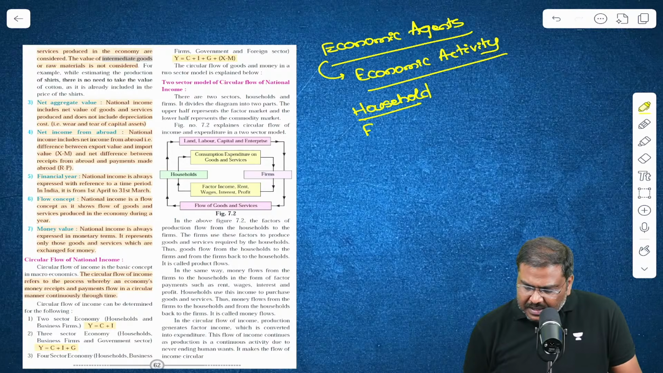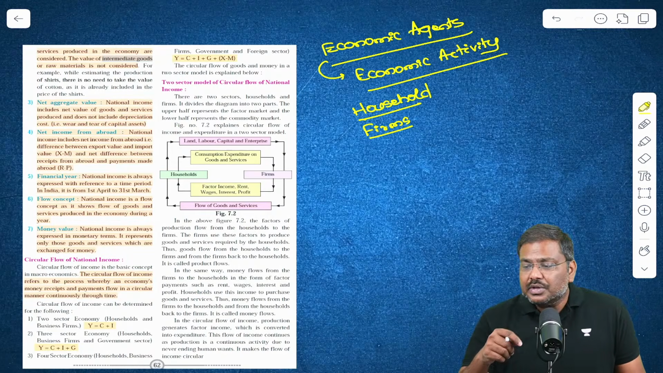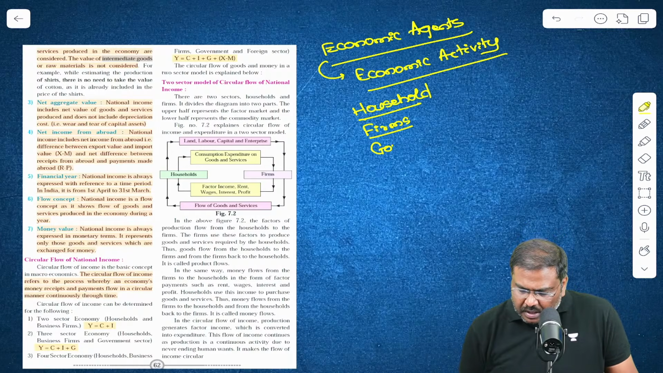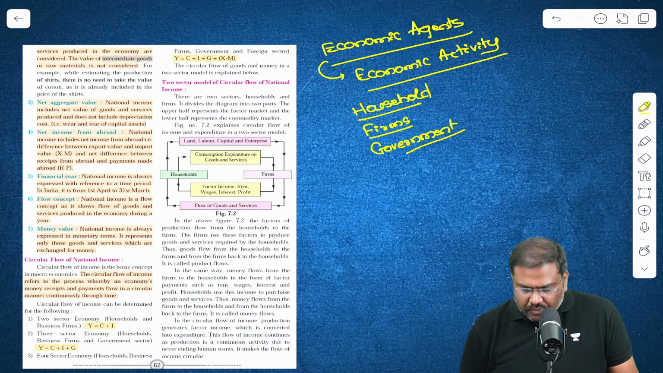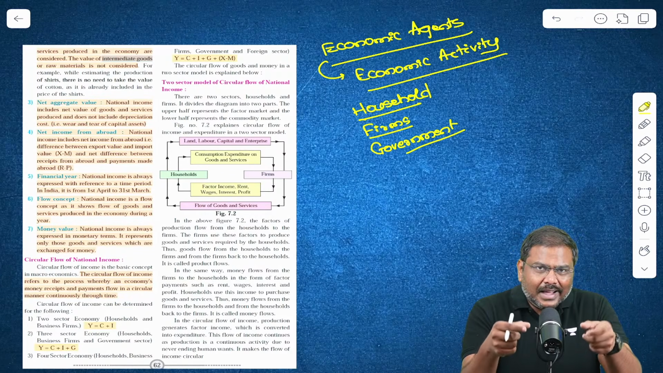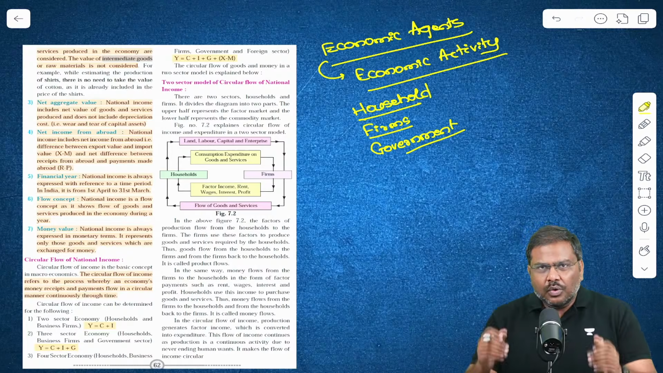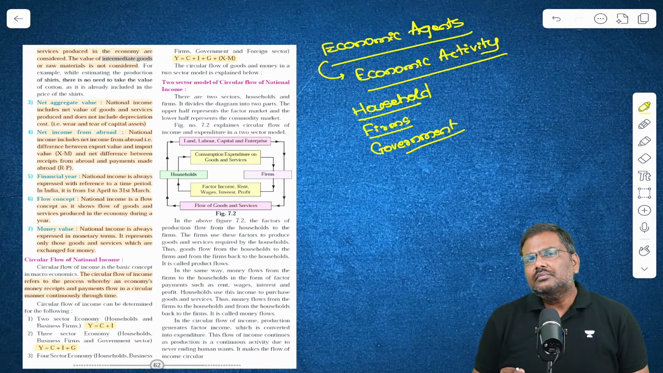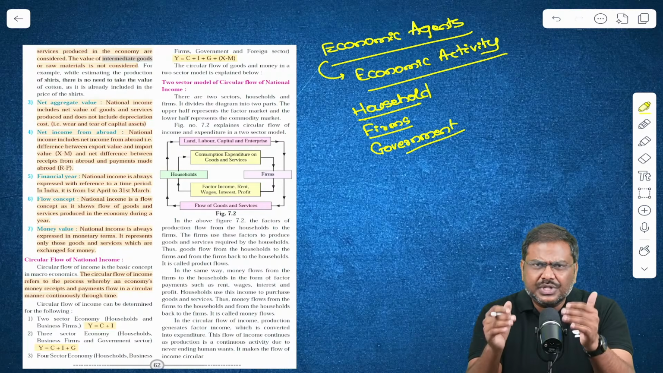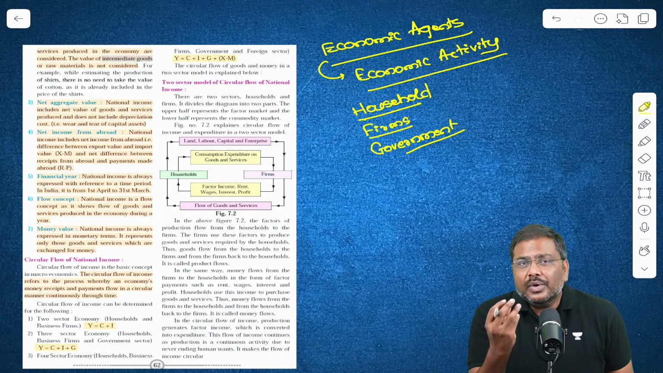We have companies, which are also referred to as firms. These are also part and parcel of economic activity. We also have the government, which is also part and parcel of economic activity. Now, what is the use of understanding the economic agents? Let's say you want to measure the market price of all the final goods and services which are produced within the territory. How can I do that?